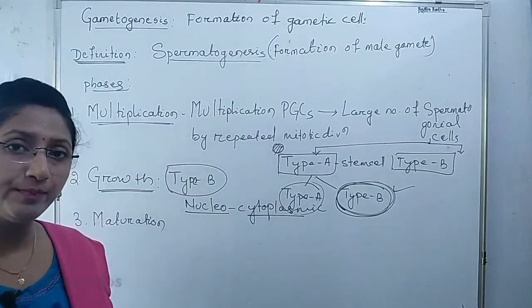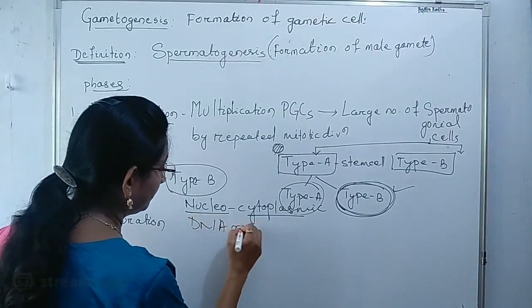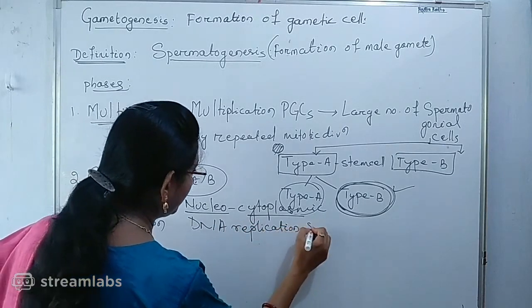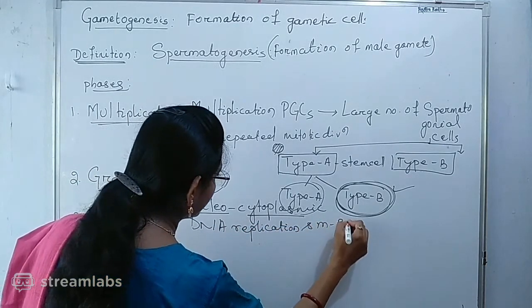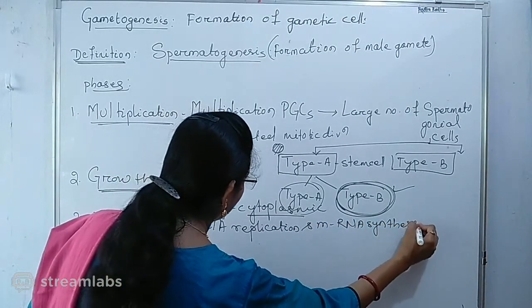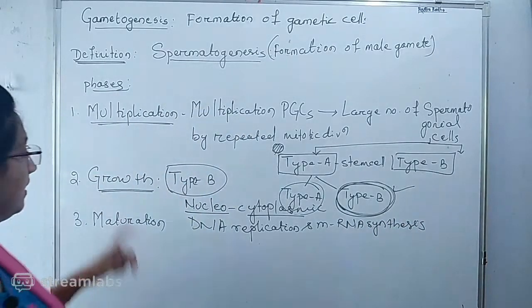Continuous DNA replication and mRNA synthesis occur. What occurs during this growth phase? The DNA replication and mRNA synthesis occur rapidly.